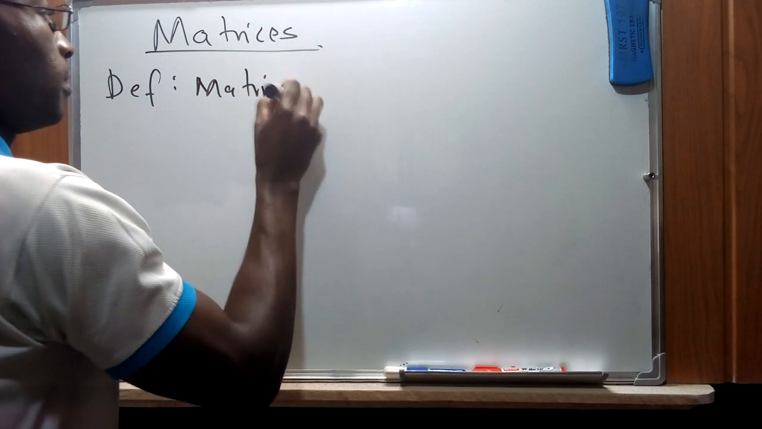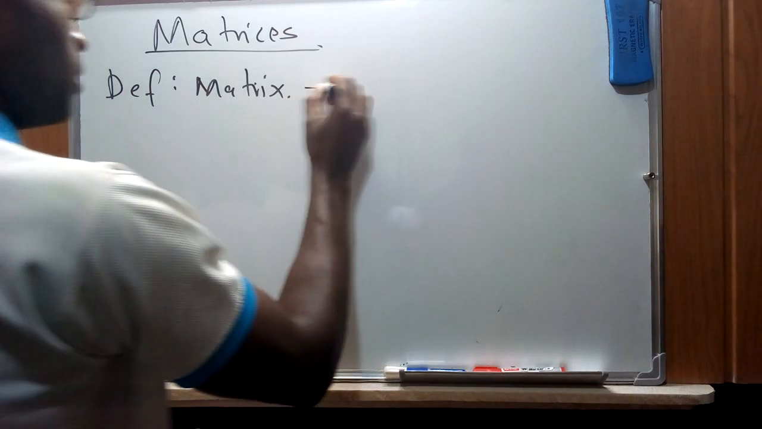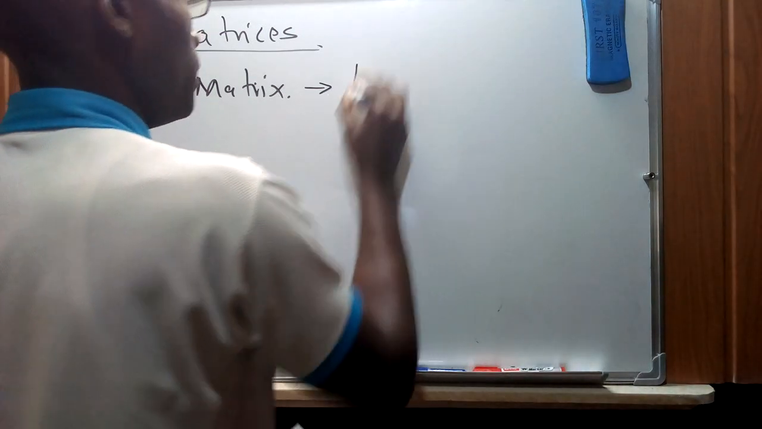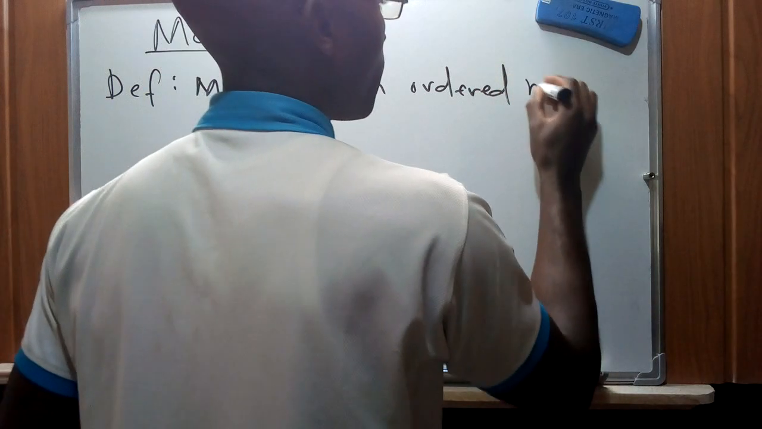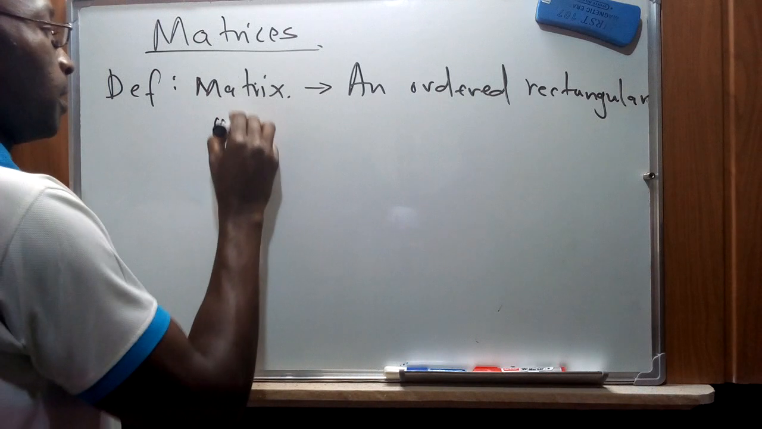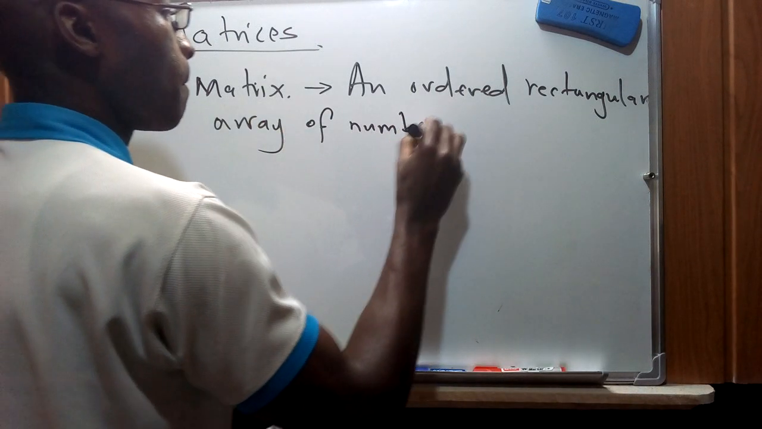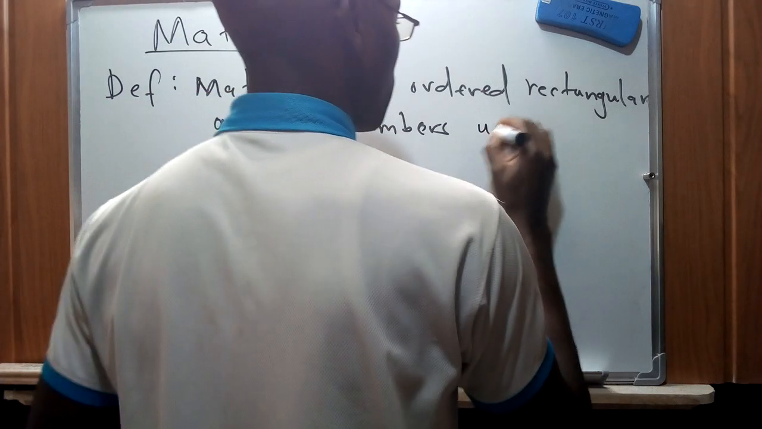So defining a matrix, in a sense, it represents an ordered rectangular array of numbers. So this is an ordered rectangular array of numbers that are usually enclosed